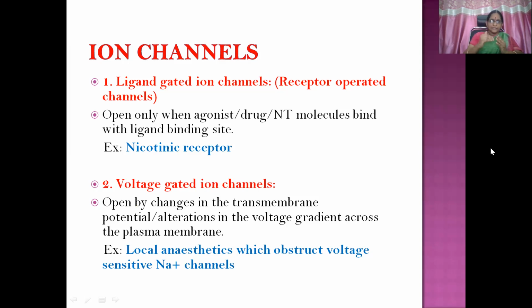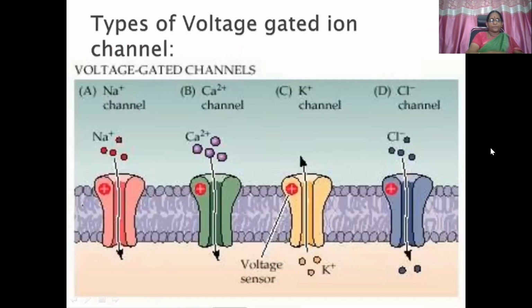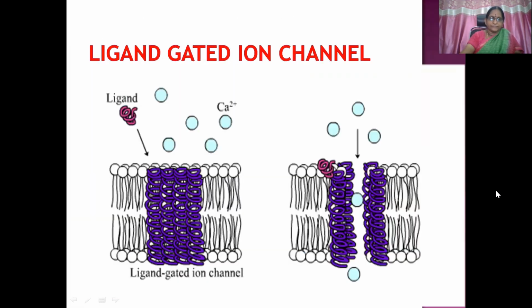The voltage differs a little externally and internally to the cell membrane. Because of the variation, the ion channel opens. Example, local anesthetics which obstruct voltage sensitive sodium channels. So these are the various types of voltage gated ion channels. You can see here sodium, calcium, potassium, and chloride.